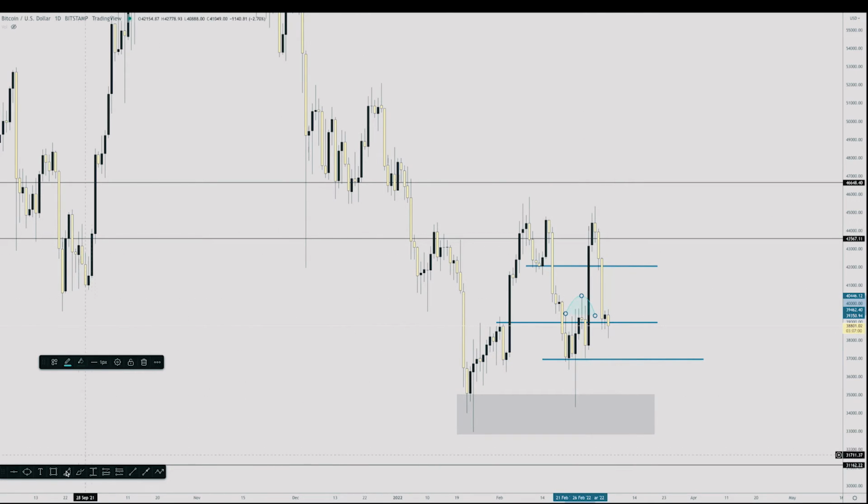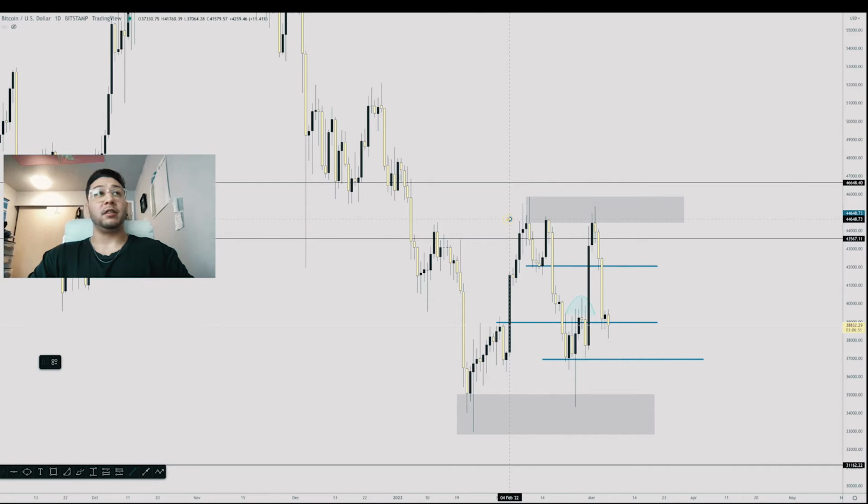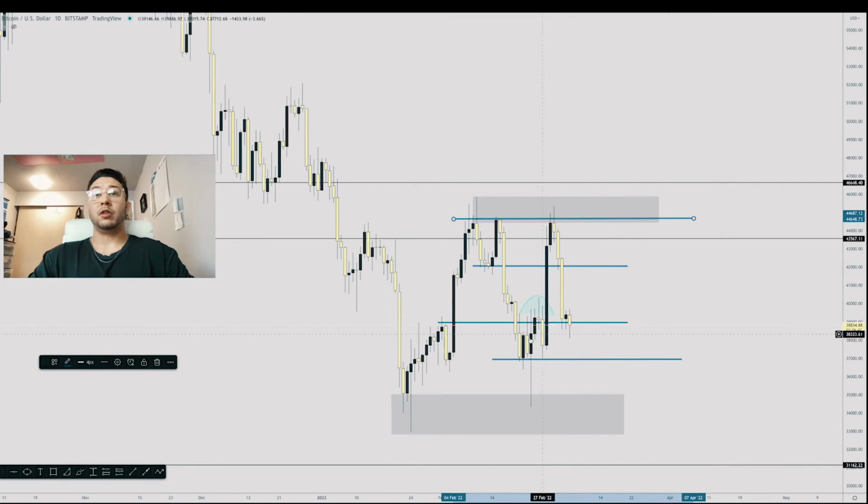However, we hit this level of resistance here. Price hit this level of resistance and an area of supply here, a higher time frame area of supply here, and rejected. And after that, closed bearish. Now, what the market should be doing, it looks like it's going to try to react off of this.